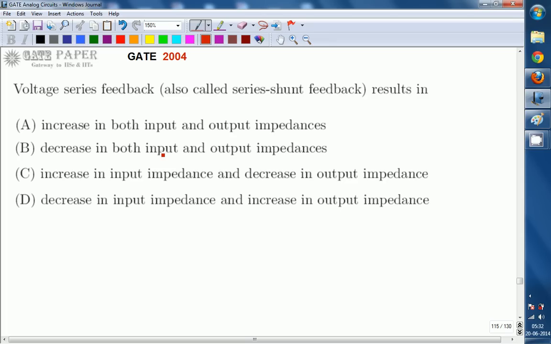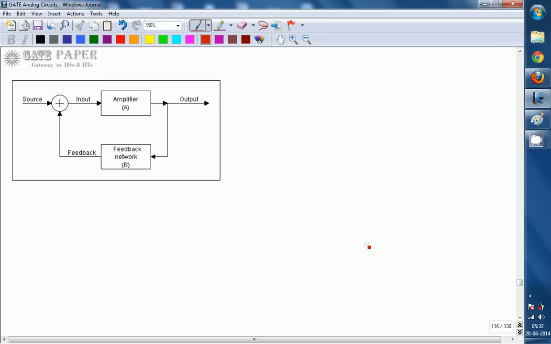There are two different cases of feedback: one is positive feedback, the other is negative feedback. So this is the general feedback amplifier circuit, which may include positive or negative feedback. If you consider only this block, this is treated as the basic amplifier. You apply the input signal, let us assume it is xi, and you get some output, which is x naught. So this is the basic amplifier.